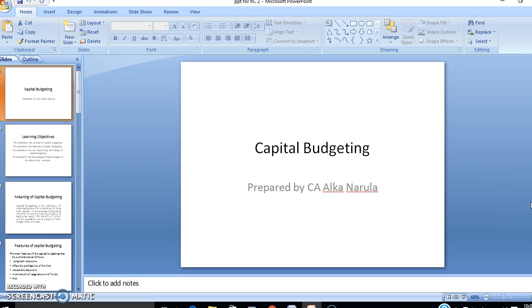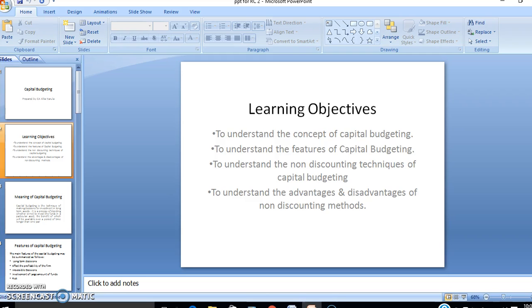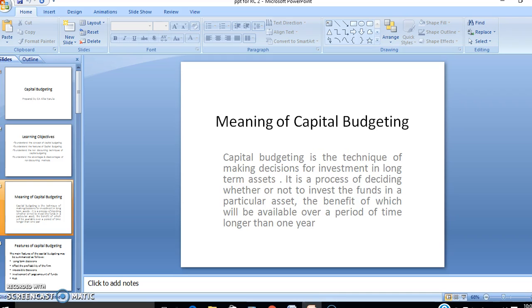This lecture is about capital budgeting and its non-discounting techniques. After this lecture, you will be able to understand the concept of capital budgeting, the features of capital budgeting, the non-discounting techniques of capital budgeting and their advantages and disadvantages.